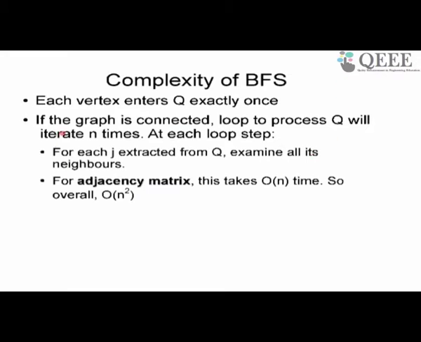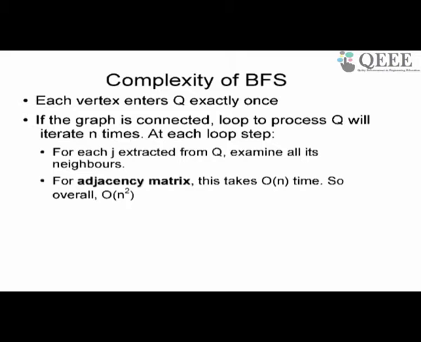Because every node is put in the queue exactly once, every node is examined only once. Therefore there is some order n kind of operation going on. But each time you visit a node, you have to process all the neighbors of that node, because you have to check whether they are visited, and if they are not visited, you put the neighbor in the queue.